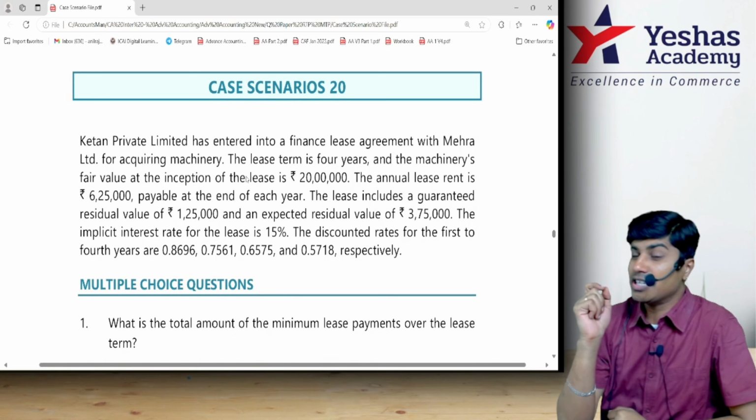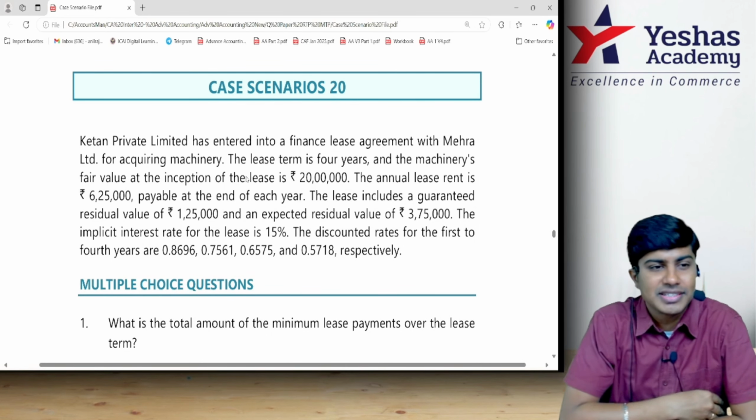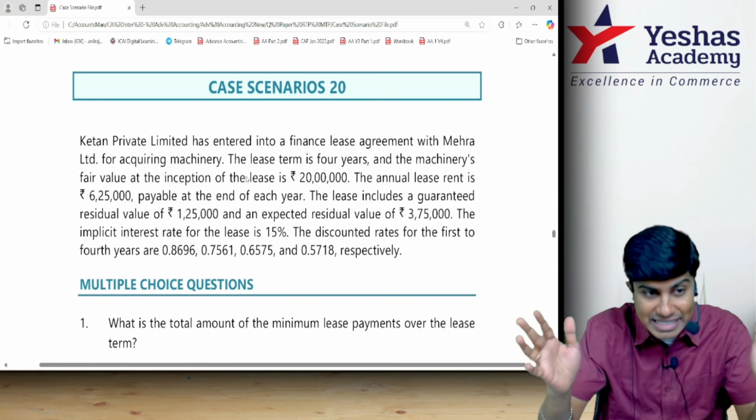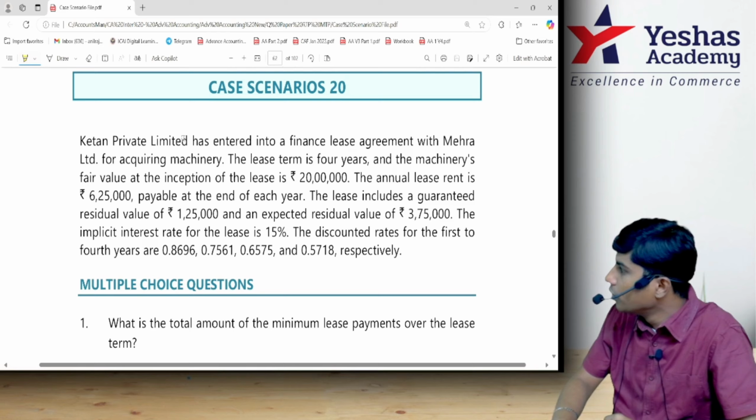Today we are discussing case 20 in our case scenario discussion. Case 20 is on Accounting Standard 19, which talks about leases. Let's quickly start reading the question as to what they want us to do.